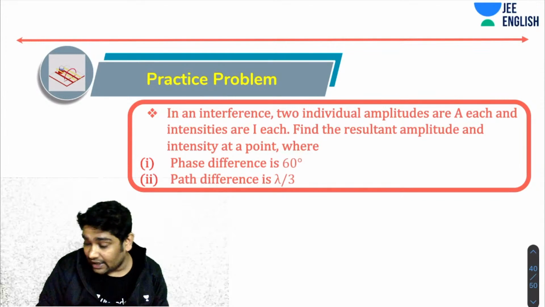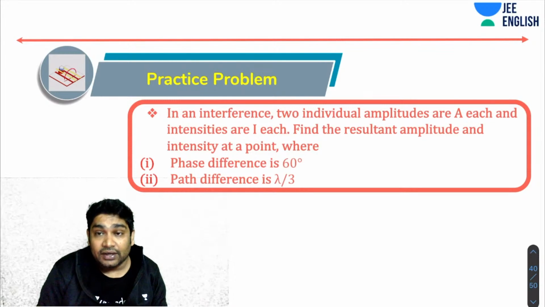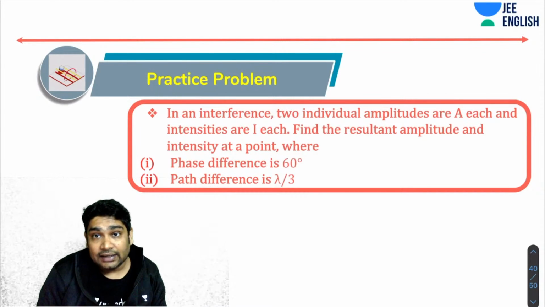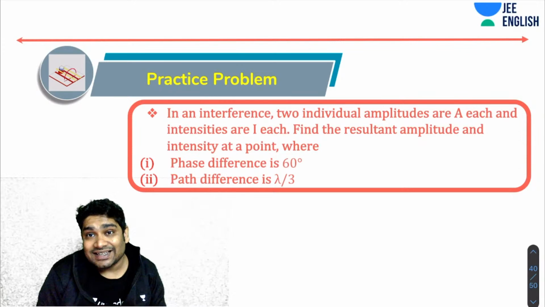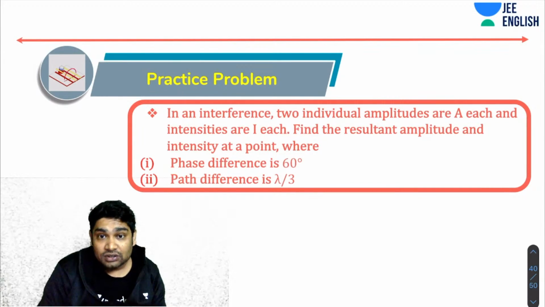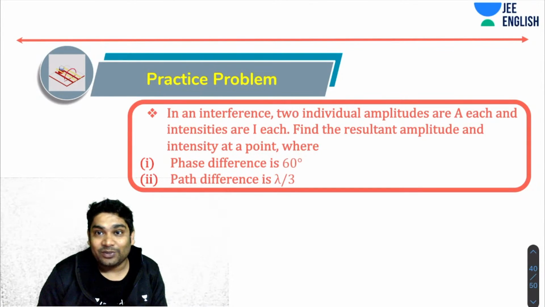Okay, so try and answer this one now. In an interference, two individual amplitudes are A each and their intensities are I each. Find the resultant amplitude and the intensity at a point where the phase difference is 60 degrees and where the path difference is lambda by 3. This is a very typical question and this is the one that you need to be practicing.